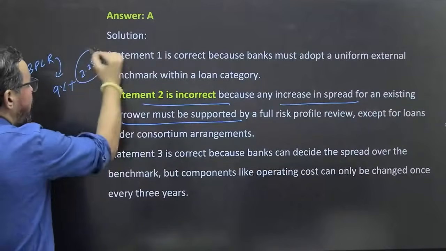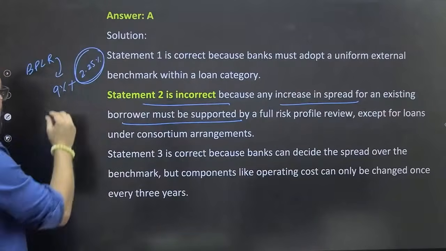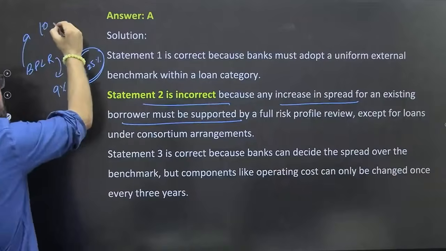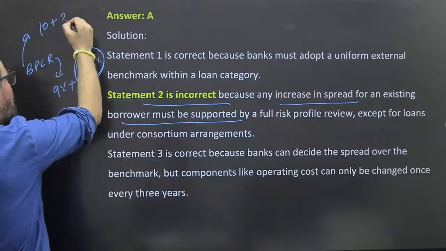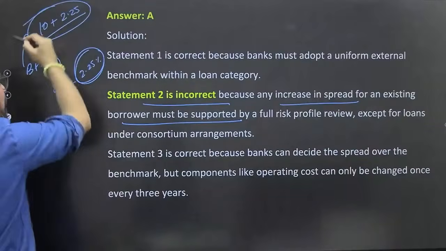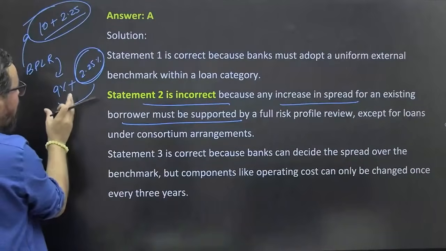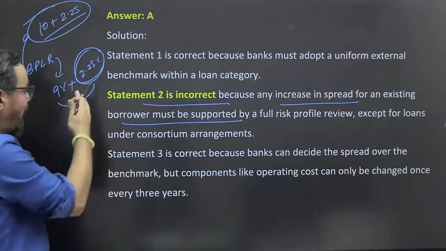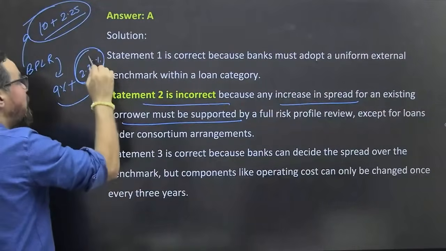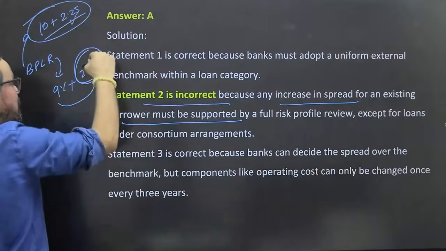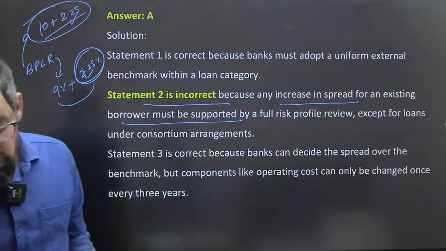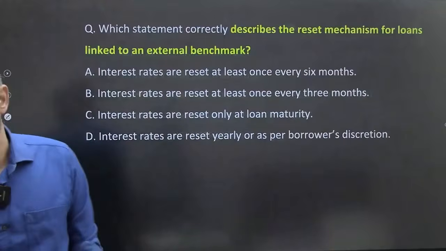So this is your spread, okay. So overall, if after some time BPLR moves up to 10%, it will be 12.25%. So 12.25% will be the effective rate of interest. It was 11.25% at the time when we sanctioned that loan. Now this spread can also be increased. The bank can increase this particular one after review only. So that is very important and necessary, okay.